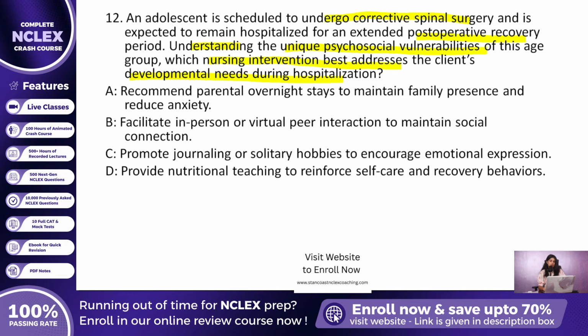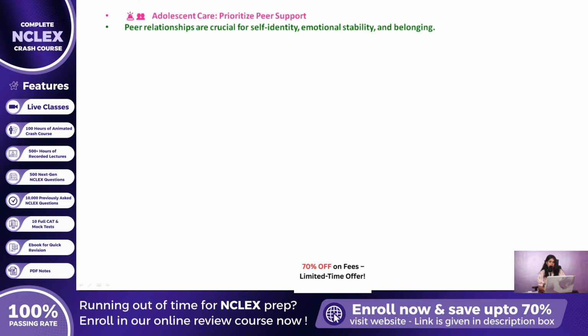The intervention that most directly addresses the developmental needs of this adolescent client is Option B, facilitate in-person or virtual peer interaction to maintain social connection. Now let us unpack why this option is developmentally aligned with what adolescents need most. Peer relationships are central to an adolescent's self-identity, emotional regulation, and sense of social belonging.